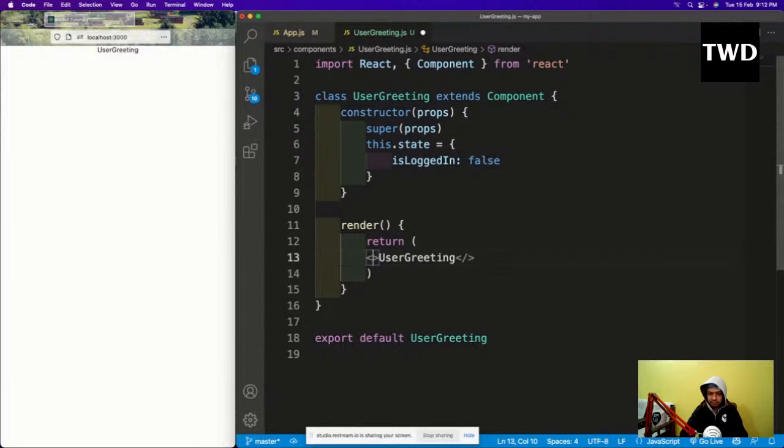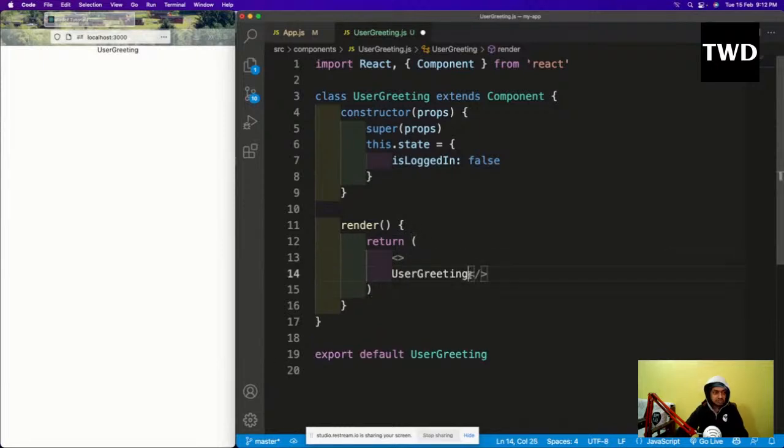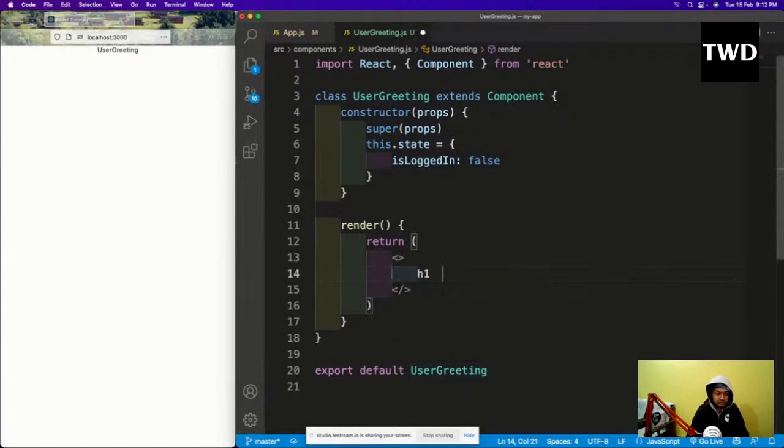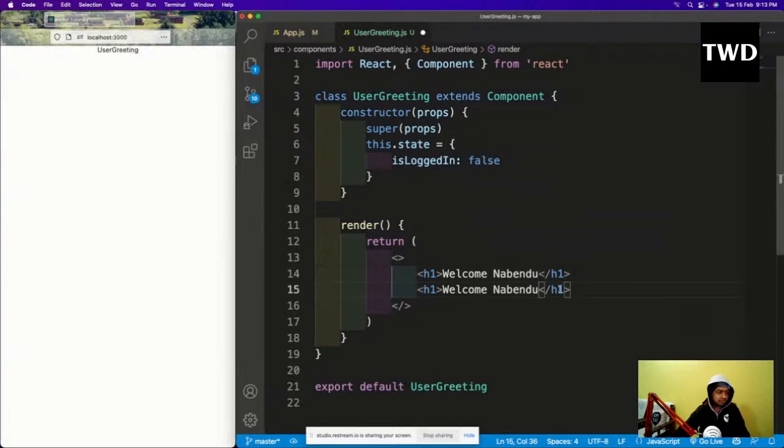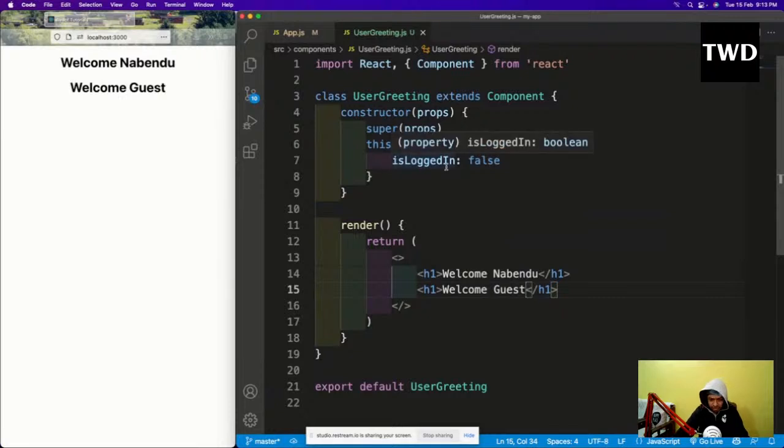So let me have the thing. Again, there are 4 ways to do this. Okay, always there are 4 ways. I don't know why. Welcome Nabendu and welcome guest. Save. So it is showing both of them, but I don't want to show both of them. If isLoggedIn is false, then I want to show welcome guest. If isLoggedIn is true, I want to show welcome Nabendu. Okay, so that is like this. So let us do it. There are again 4 ways to do it.